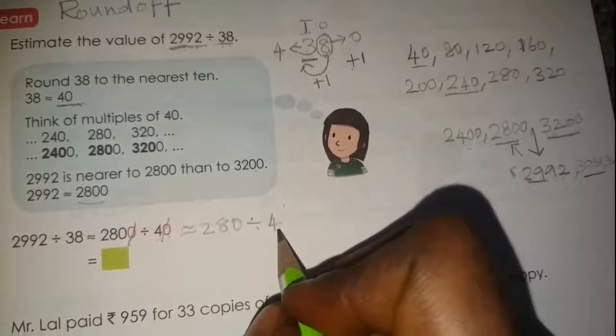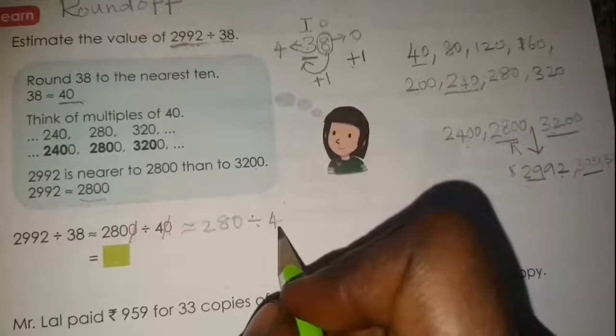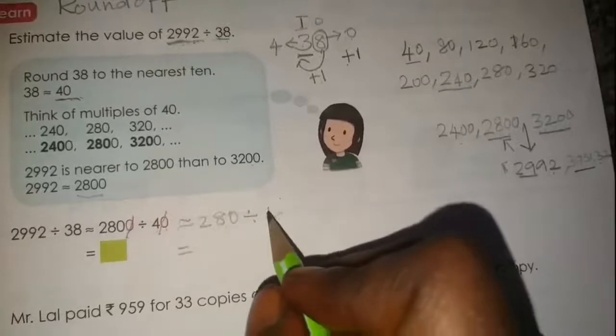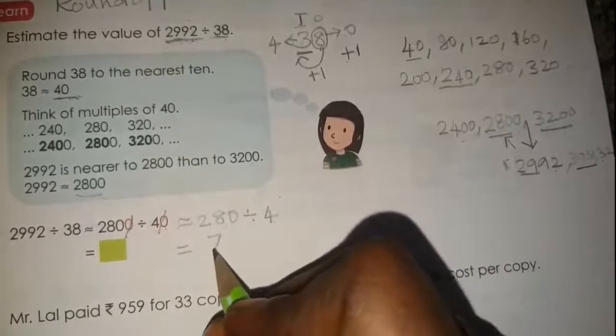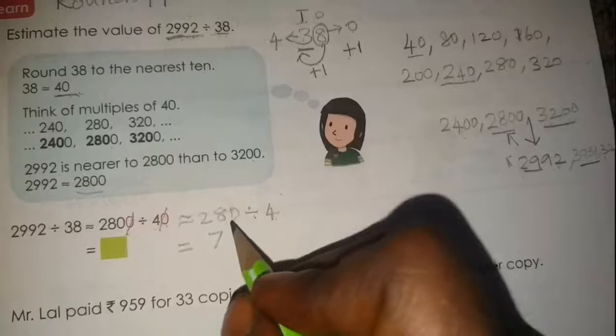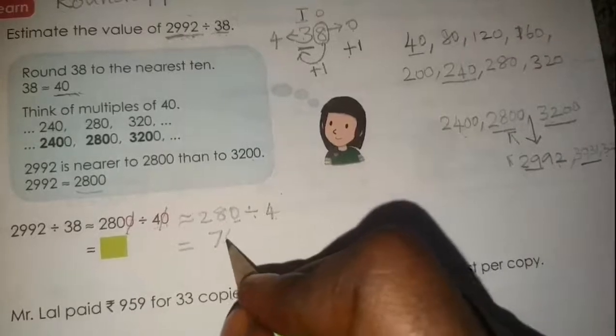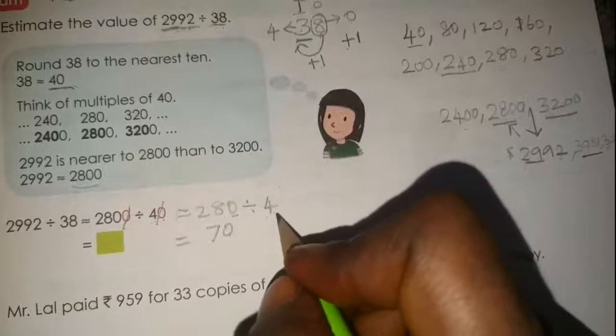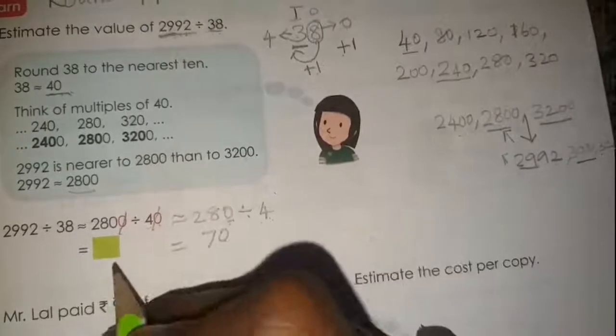How many times we will get 28 by using the 4 table? 7 4s are 28. So 7 times 28, 7 4s are 28. Then we will have 0 extra, so we have to add it with this. So 70 into 4, 70 into 4 is 280. So we get the answer as